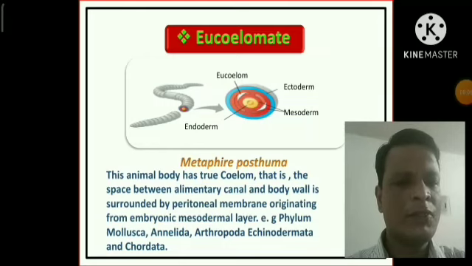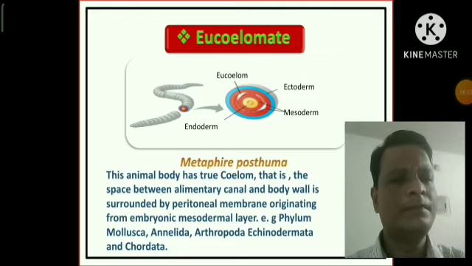This animal's body has a true coelom, that is, the space between the alimentary canal and the body wall is surrounded by peritoneum membrane originating from the embryonic mesodermal layer. The members of the phylum Mollusca, Annelida, Arthropoda, Echinodermata, and Chordata are actually eucoelomate animals.